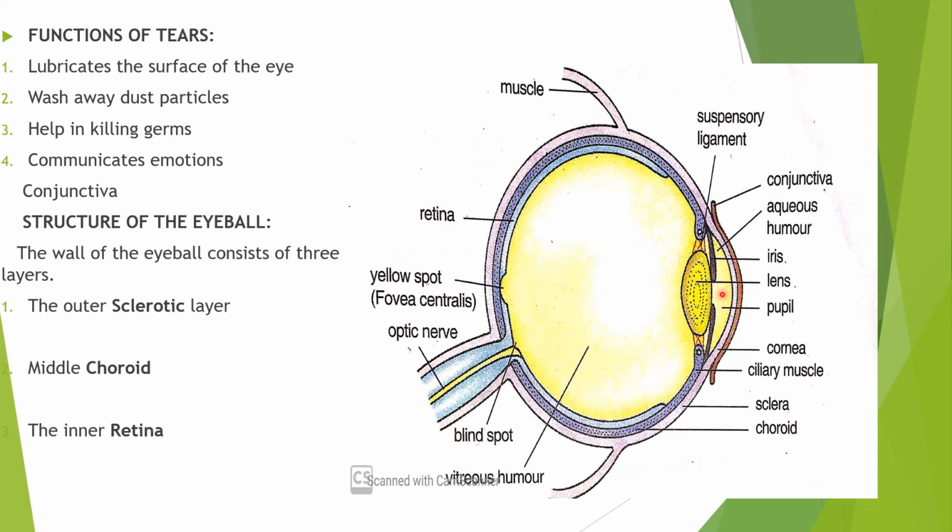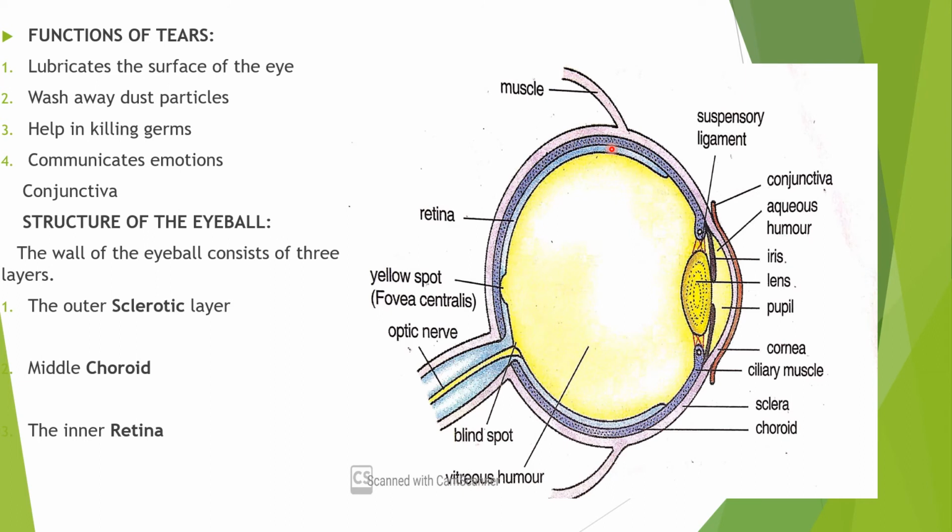Now come to the next layer, that is the middle or the choroid layer. The choroid layer is the middle layer of the eyeball and is composed of three parts. This is the choroid layer. This blue line or blue layer is the choroid layer. So it consists of three parts.